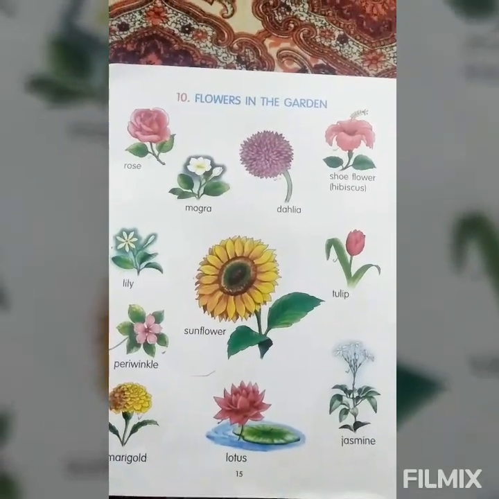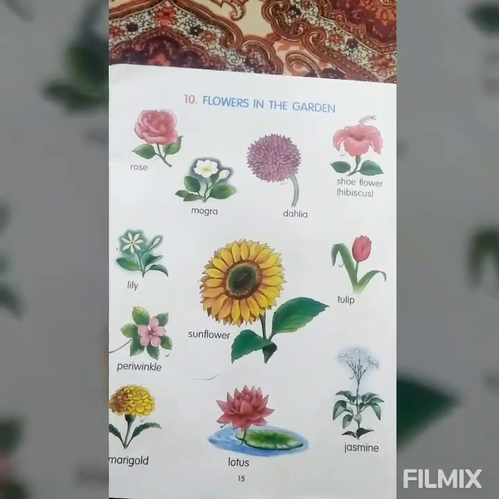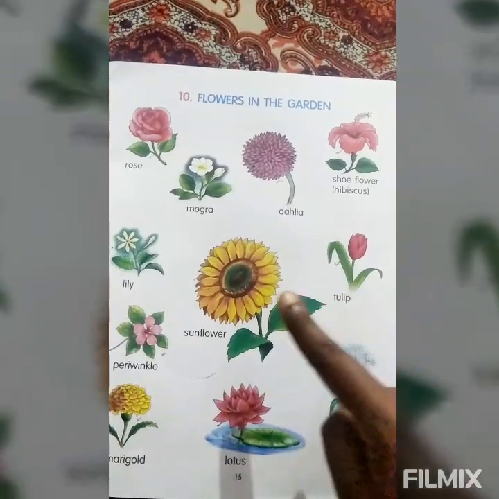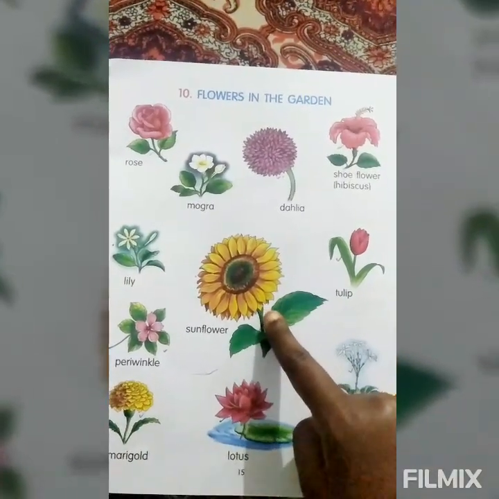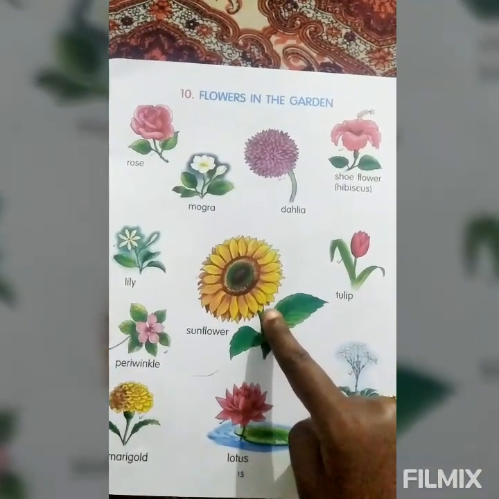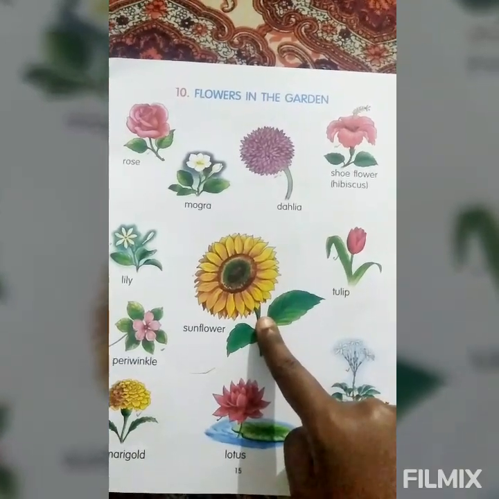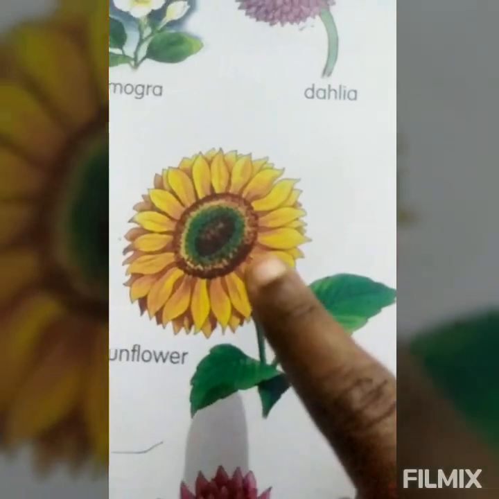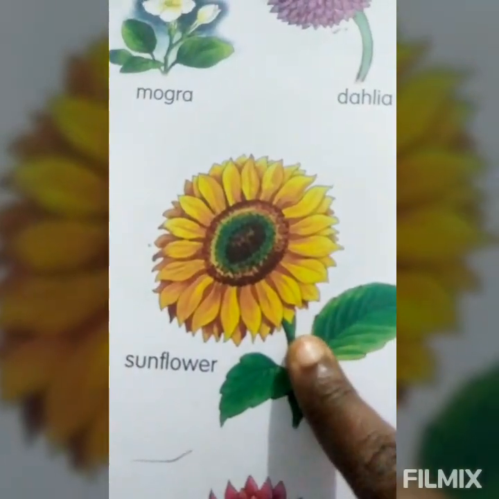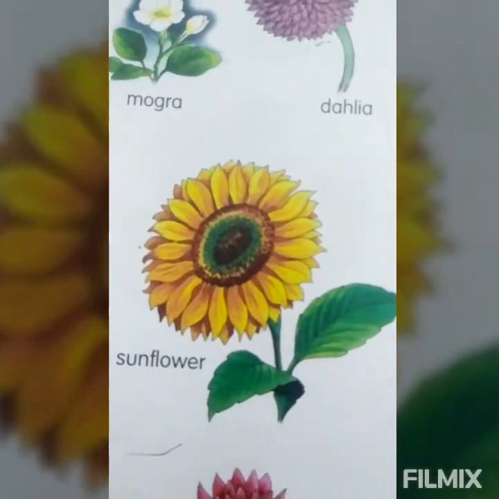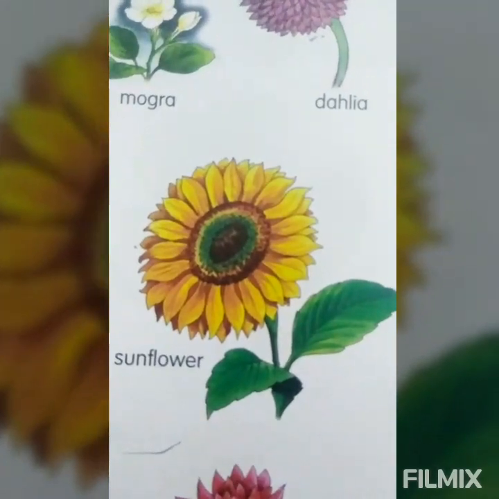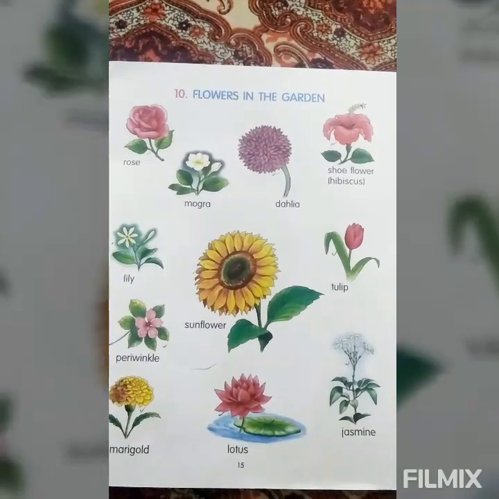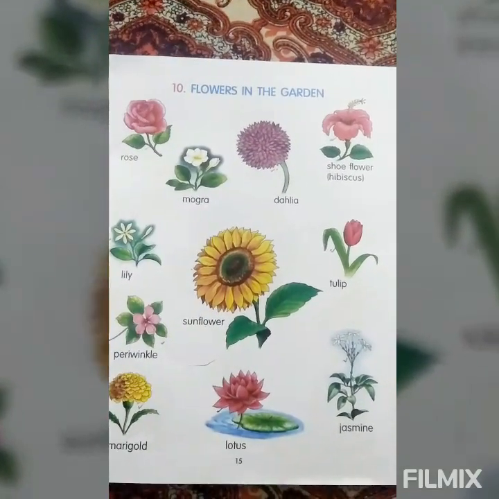All keep your fingers on that flower. Touch and show that flower. Yes, this is the sunflower. This flower looks like the sun. Which flower looks like the sun? Sunflower.